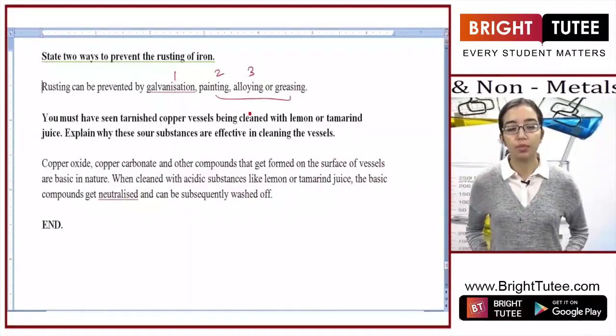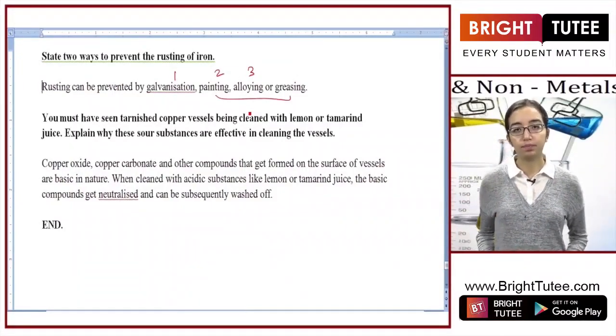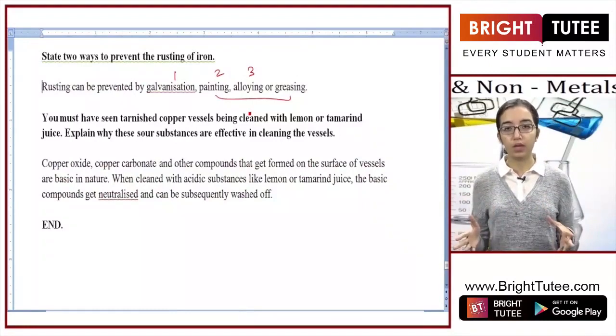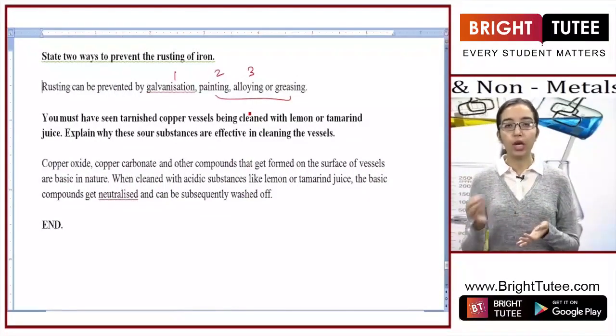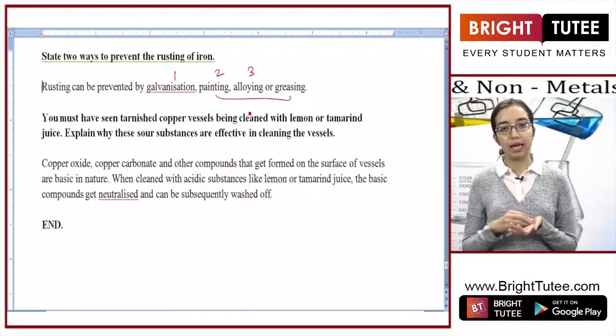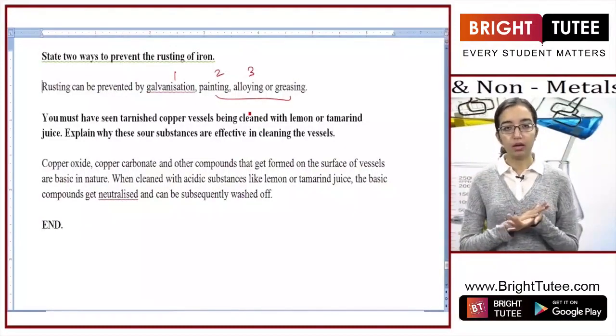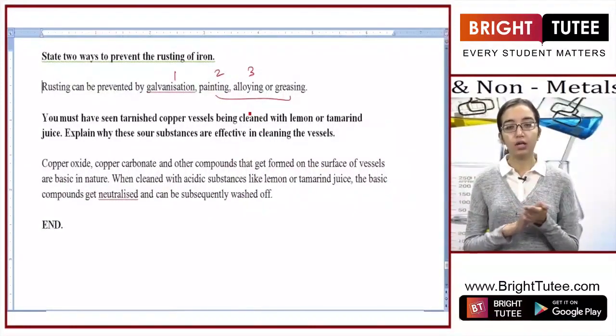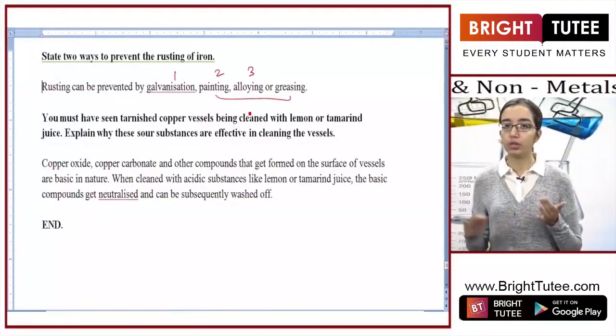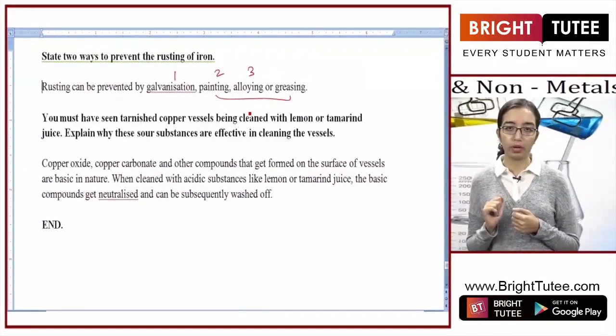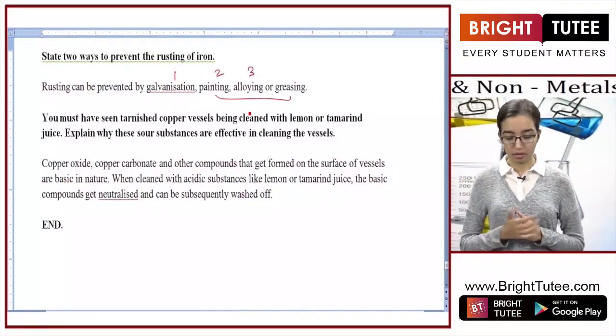So when the corrosion happens, all the compounds of the metal which are formed on the surface are basic in nature. When you apply an acidic substance like lemon or tamarind on it, it removes the basic layer by neutralizing it and forming a salt which can easily be washed off with water. And that is how the metal is cleaned, the metal of copper.